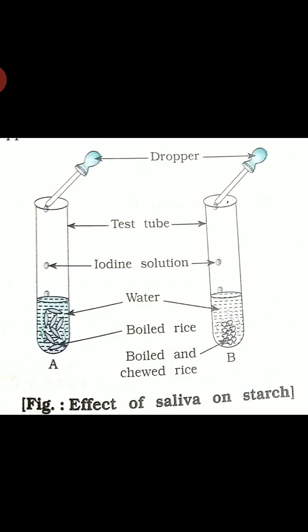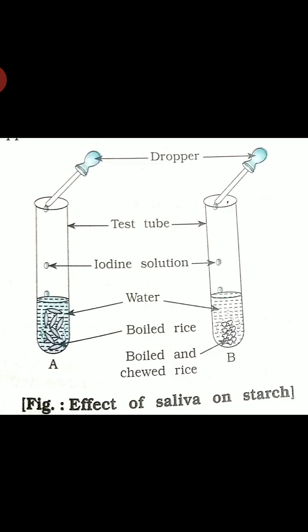Now add 3 to 4 ml of water in both the test tubes. Now pour 2 to 3 drops of iodine solution in each test tube and observe. Can you find out the change in the color? Yes, because the saliva breaks down the starch into sugar.